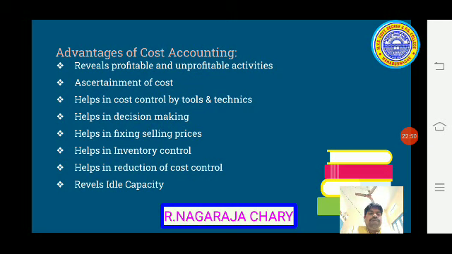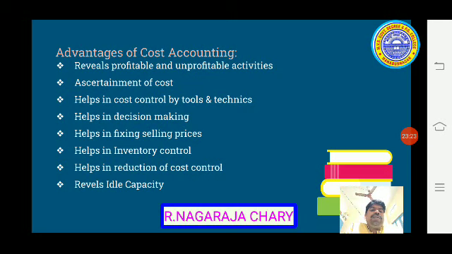Next, helps in inventory control. Inventory control is where, while producing the products, the material should be under process: before process, under process, after process. So like that we have various stages in producing goods. So that's why cost accounting helps in inventory control also. So that is also one advantage.